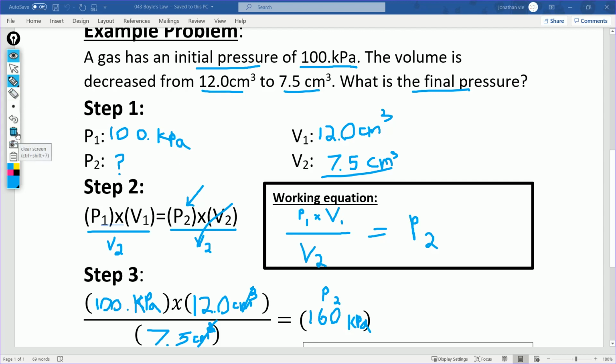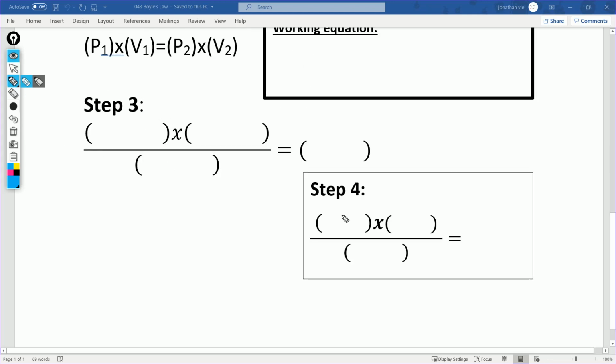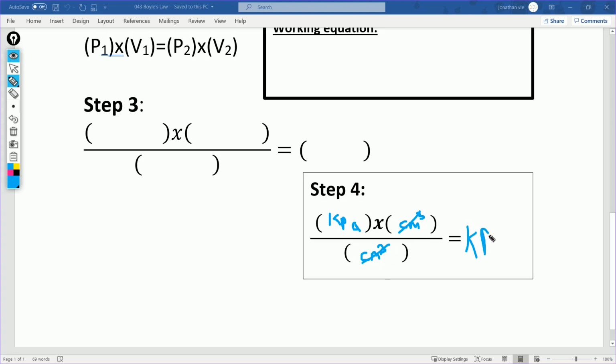Step 4, I put here just so you can either do it together like I did up there, or you could do it separately. We had kilopascals, kPa. We can just drop the numbers and use the units. And we had centimeters cubed, and then we divided it all by centimeters cubed. Centimeters cubed cancels centimeters cubed, and you're left with kPa, and that was the unit that we got. So we double checked our units. That's something you always want to do.